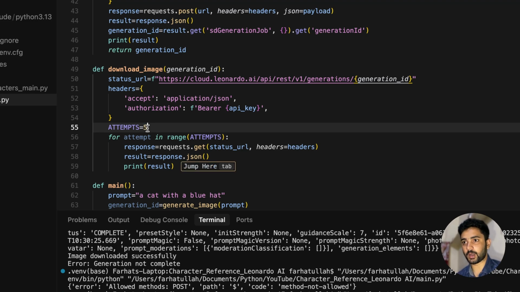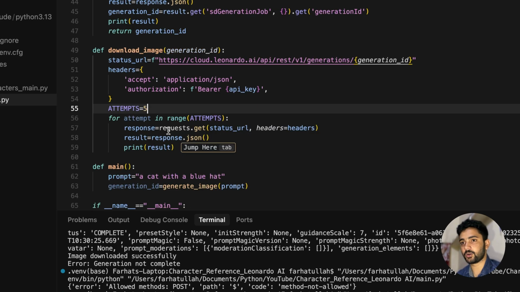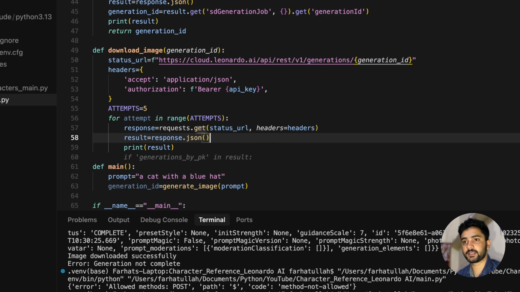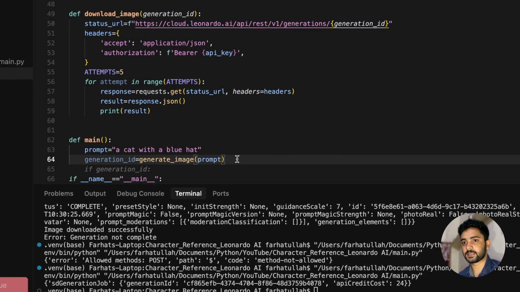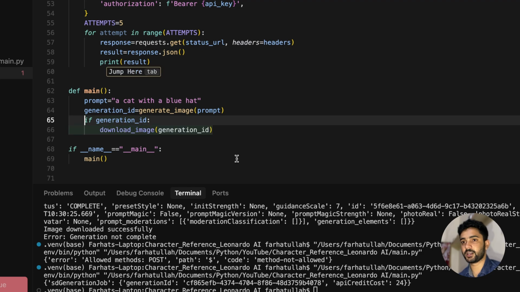So basically we are going to attempt to get hold of the image, but because sometimes you don't get an instant result, we are going to give the model 5 tries to get us the response in the form of a URL. If after the 5 attempts the URL is not generated, it will break the program. So for attempts in range 5, response.status, URL and headers, okay, it's correct. And now let's pass that, if generation ID, download generation.